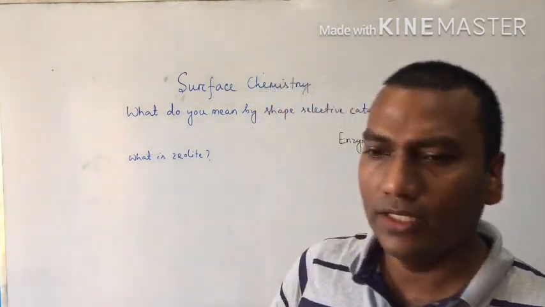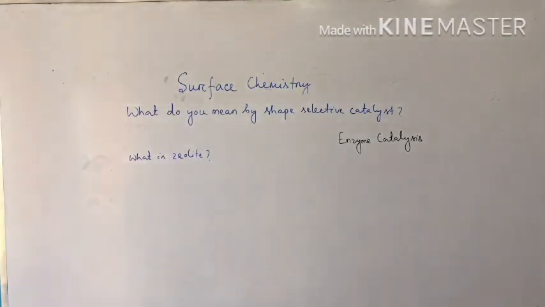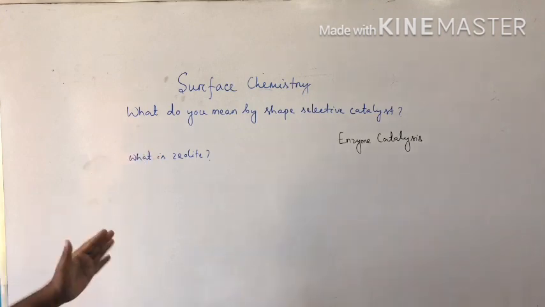Understood? Again, what do you mean by shape-selective catalyst? The catalytic reaction that depends on the particle size or the pore structure of the catalyst and the size of the reactant and product molecule. This is called shape-selective catalyst.